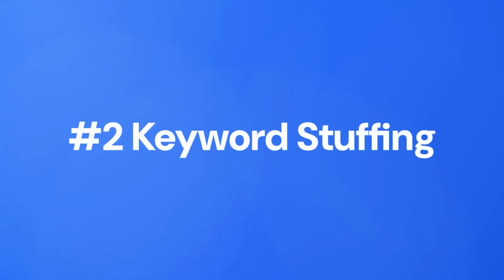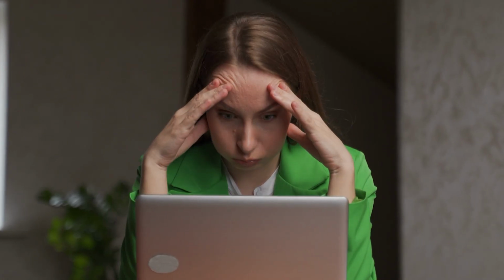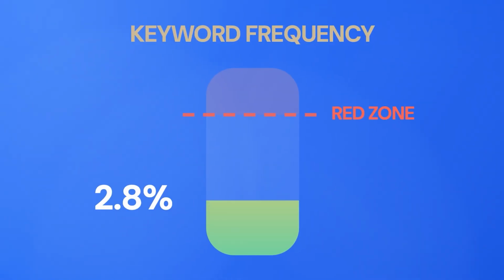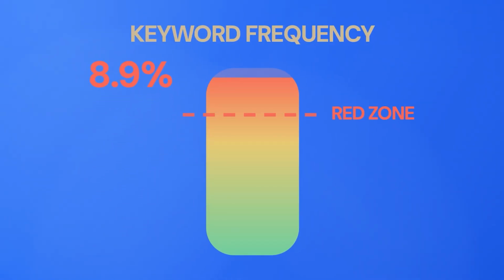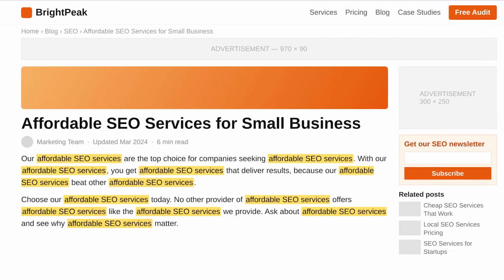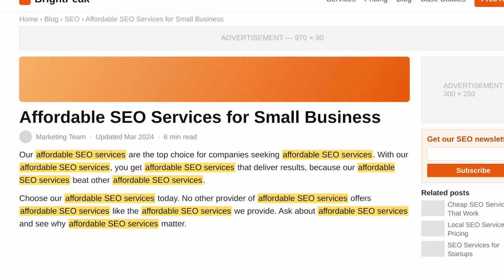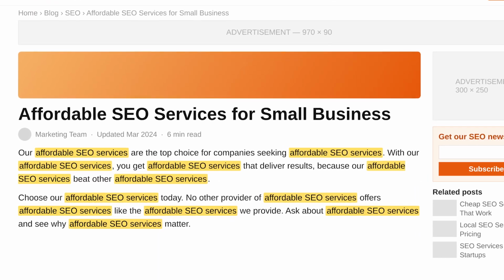Number two, keyword stuffing. And I want to reiterate this one because it still catches people off guard because they feel like they're doing the right thing. More keywords should mean more relevance, right? Well, you'd be wrong. When your target phrase appears every 2 sentences in an unnatural way, Google's system flags it as manipulative. And keyword stuffing tanks your readability score, it increases your bounce rate, and it signals to Google that you are optimizing for the algorithm instead of for the reader.